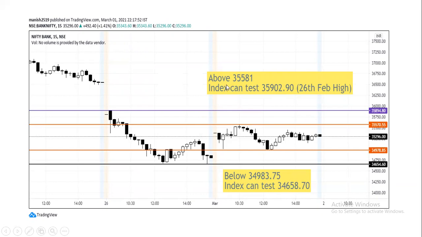So once Bank Nifty crosses 35,581, you can look for buying opportunity in 35,600 call option. In the same way, if Bank Nifty breaks 34,983 low, you can look for buying opportunity in 35,000 put option. So let's see how the index is reacting tomorrow based on these levels.